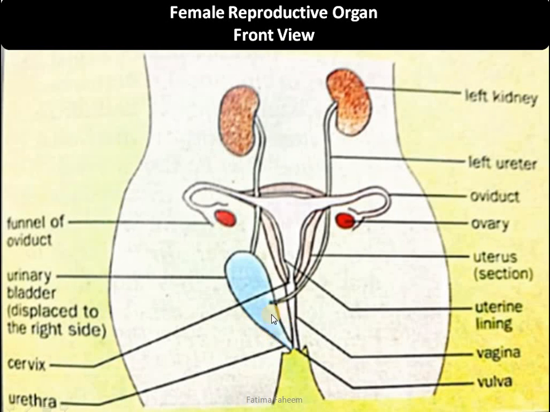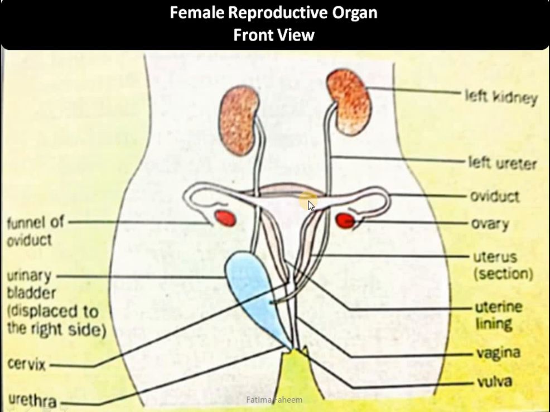On the other hand, in males, we saw that the ureter was joining the sperm duct and they had a common opening that was called the urethra. In the female, it is not like that. The urinary outlet, the bladder outlet, is different from the reproductive organs, which we are going to read now.